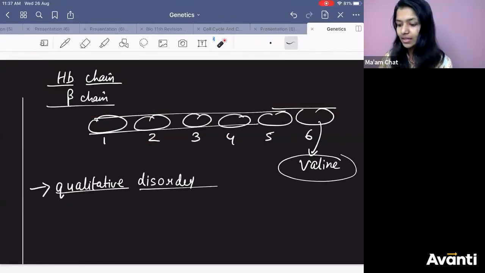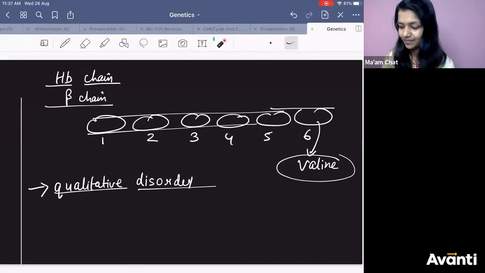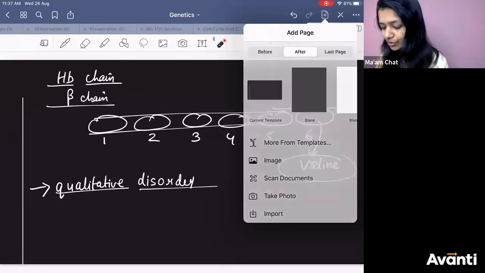Got it? Now going forward, we will learn about phenylketonuria.